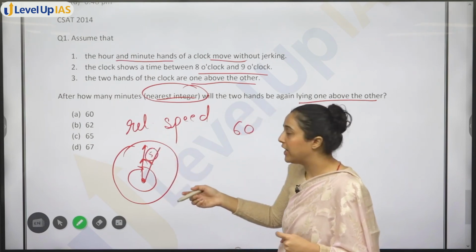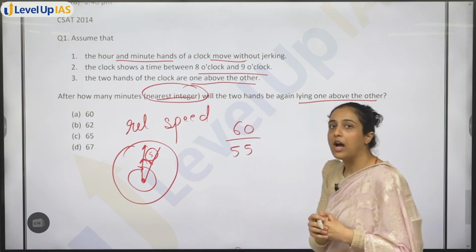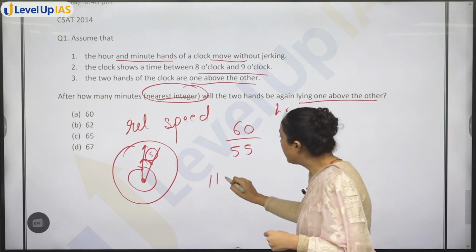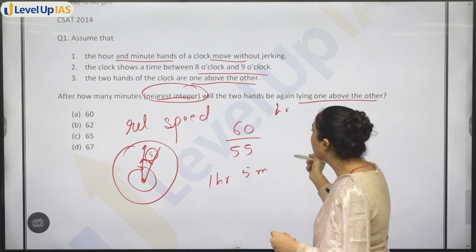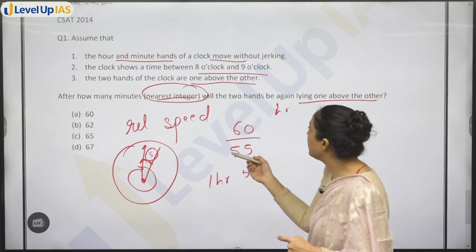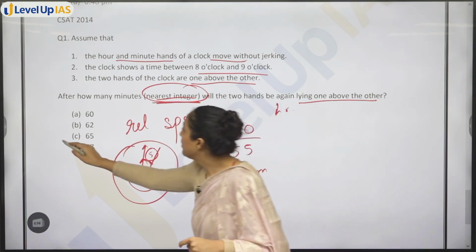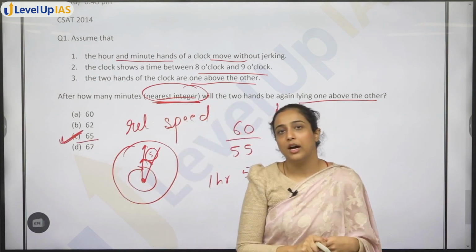This will also cover 5. That means relatively 60 by 55 in R according to R. ठीक है, so that means 1 hour 5 minutes something. If you divide this, you will have, according to this, you want nearest integer, right? So you will have 65 point something. Option C will be your answer.